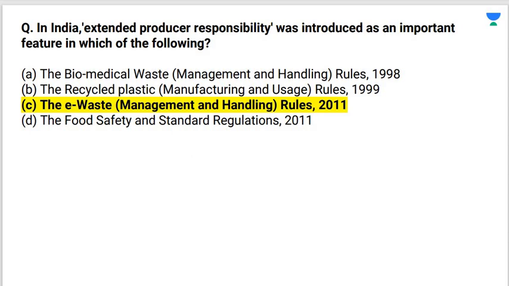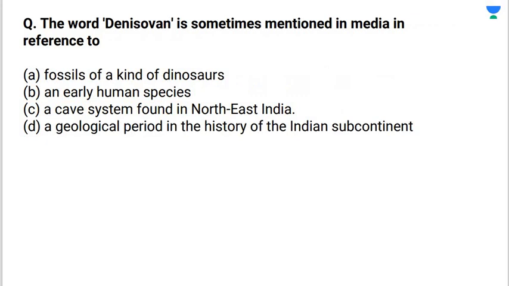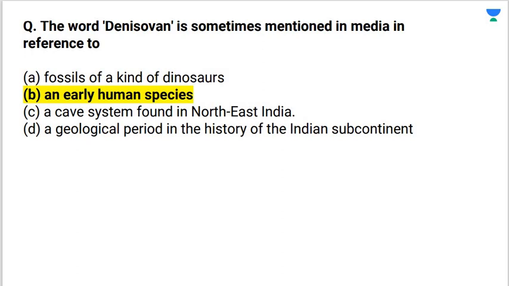Correct answer is C. The E-Waste Management and Handling Rules of 2011. Third question. The word Denisovan is sometimes mentioned in media in reference to fossils of kind of dinosaurs, an early human species, cave system found in northeast India, geological period in the history of Indian subcontinent. Which statement is correct? कौन सा statement correct है? फटाफट से बताएं. You have 5 seconds time to answer the question. 5 सेकंड का टाइम है आप लोगों के पास. फटाफट से आंसर करें. Correct answer to this question is, it is B, an early human species.